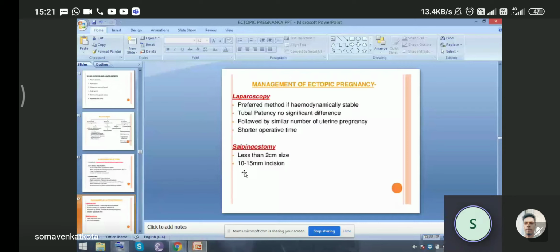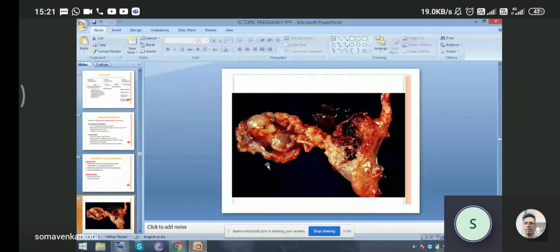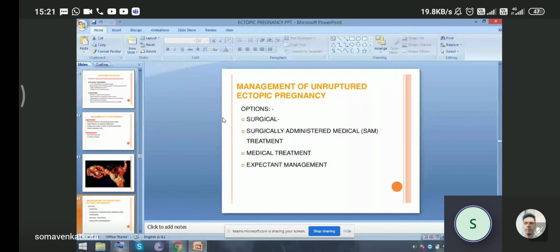So this is one picture where the fetus is seen in the fallopian tube, and it is very clearly visible, all parts of the fetus, and it is the ruptured case. The management of unruptured ectopic pregnancy, the option given to the patient is surgical. In unruptured, it can go for surgery, medical treatment and the expectant management.